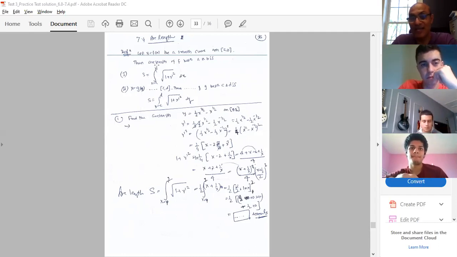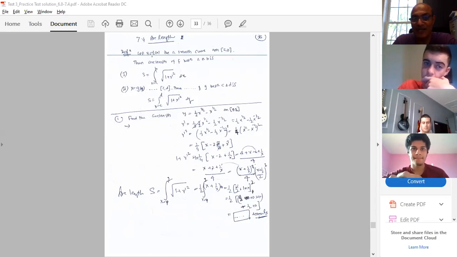Suppose you want to find the arc length with respect to y. In that case, you have to have the function of y. So it is not y equal to f(x), it is x equal to g(y), x equal to some function of y, and interval c to d. C to d runs on the y-axis.